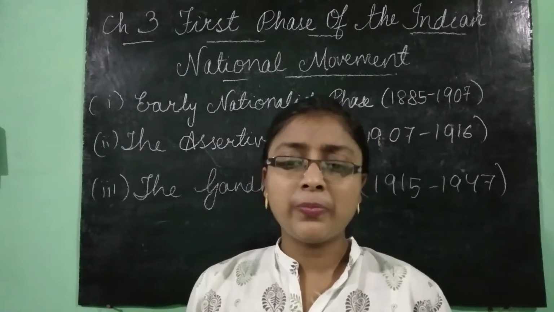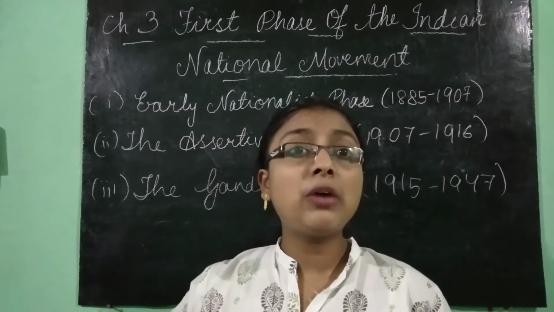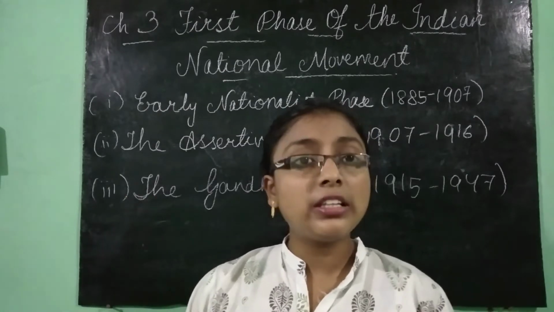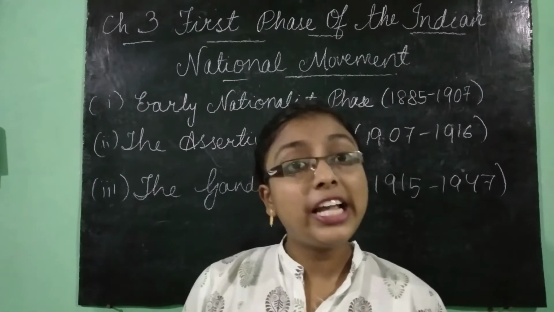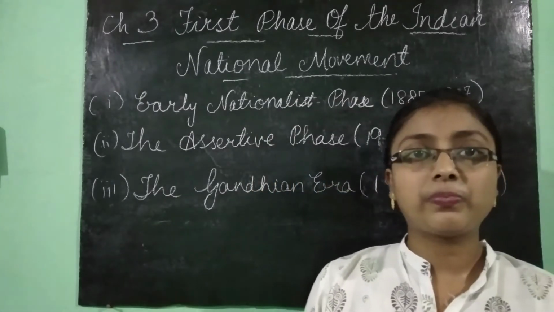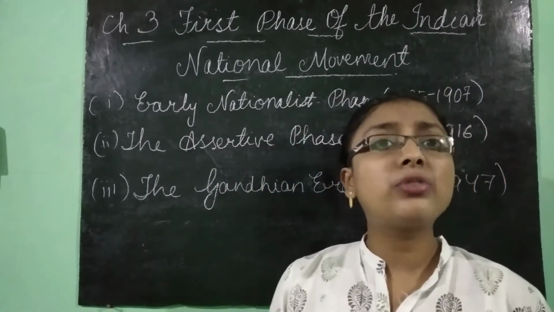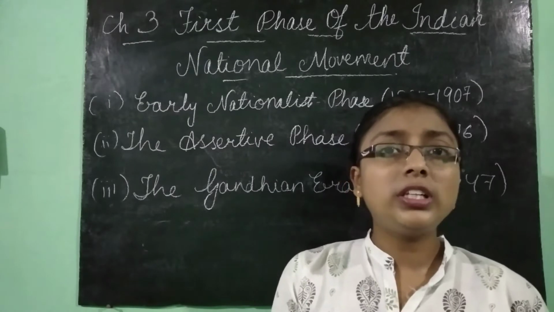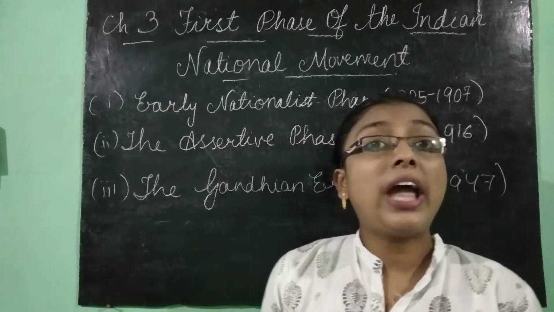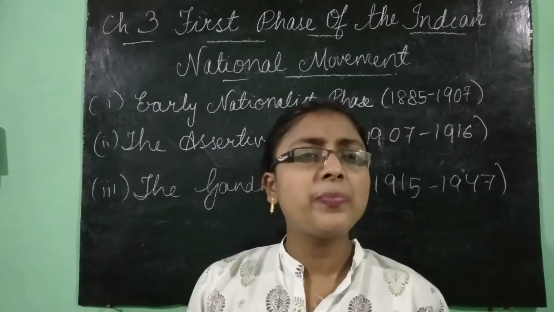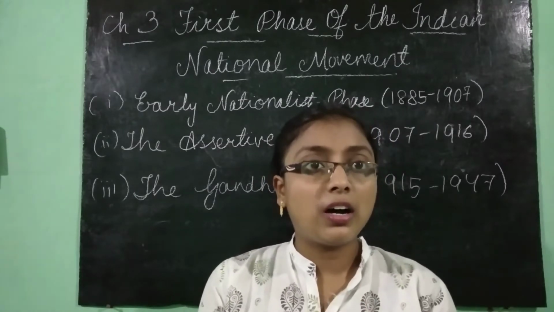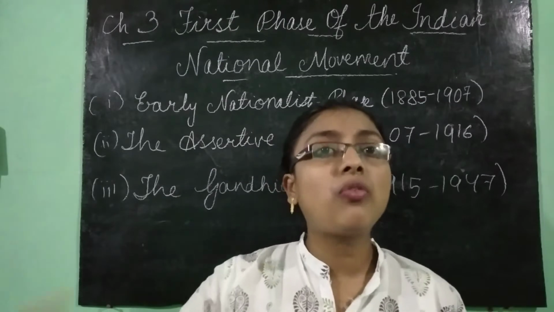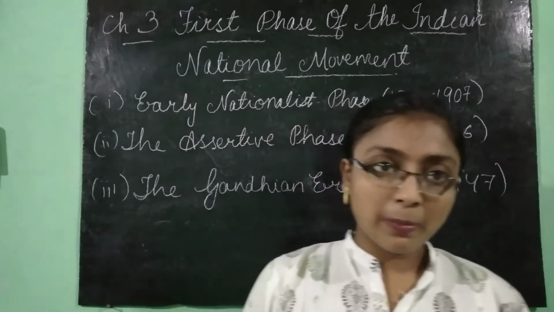They thought that if India would continue under British, then nothing good is going to happen, and it would lead to decline of India. Okay, so they were very aggressive, and they wanted to adopt the path of violence to fight against the British.